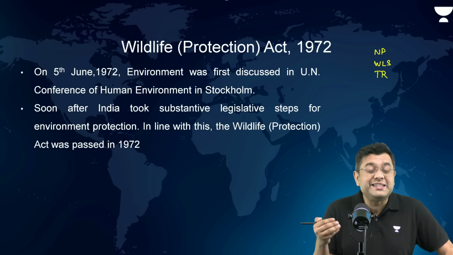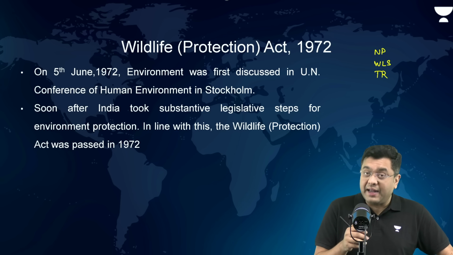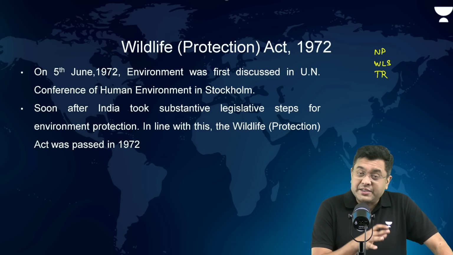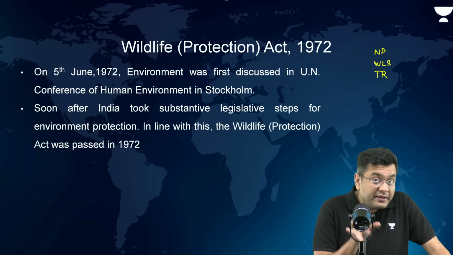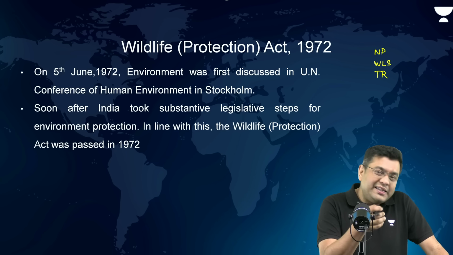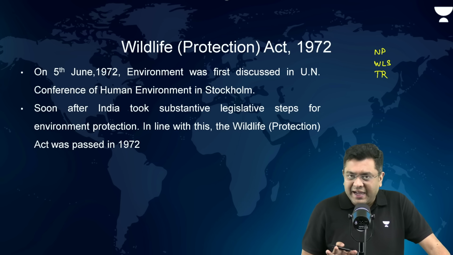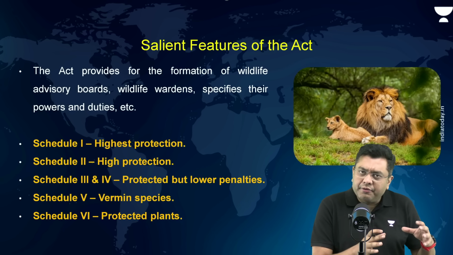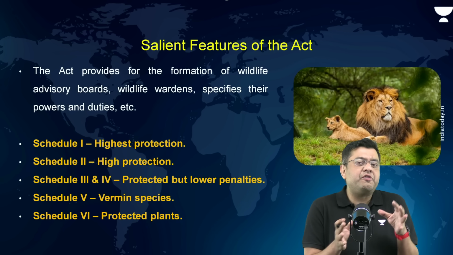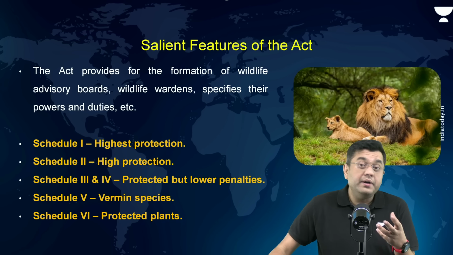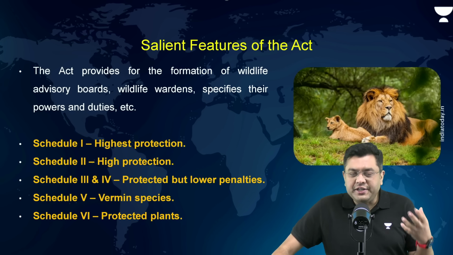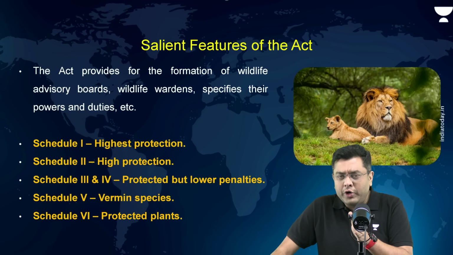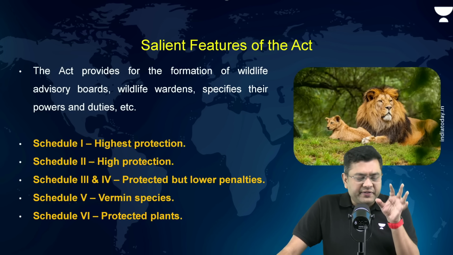They gained the legitimacy and the establishment from the Wildlife Act. Other than that, when we talk about the community reserves, the various different overall protected areas, they have their origin and legitimacy, which is gained from the Wildlife Act 1972. Now, when this act was passed, basically the various different schedules were arranged and there were multiple different sections. For example, the sections would define the role of the chief wardens and also the importance of the national parks, what are going to be the wildlife sanctuaries, what are going to be the national parks, this delineation.